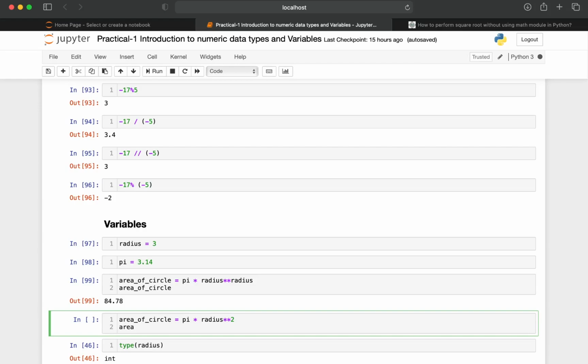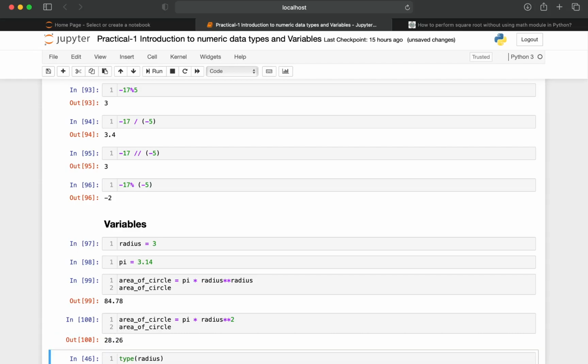If you want to write it in a fast way and you don't have the interest to type, you can type the first few letters and hit the tab button. It is going to give the area of the circle, and you can press enter. Pi into radius square, pi r square.